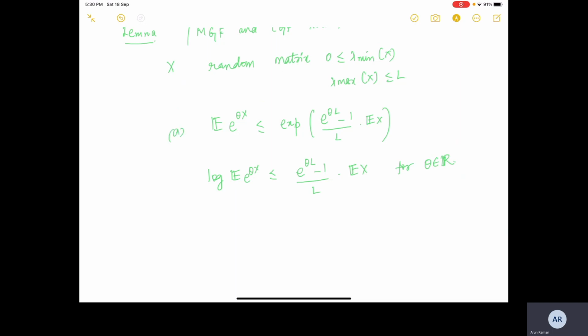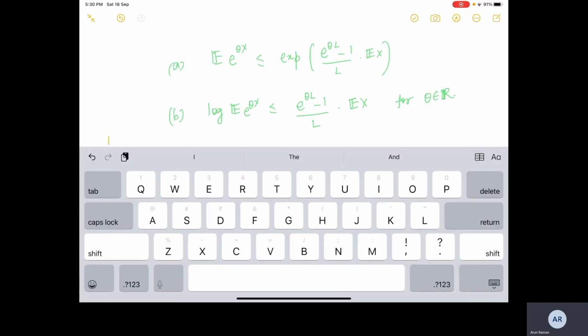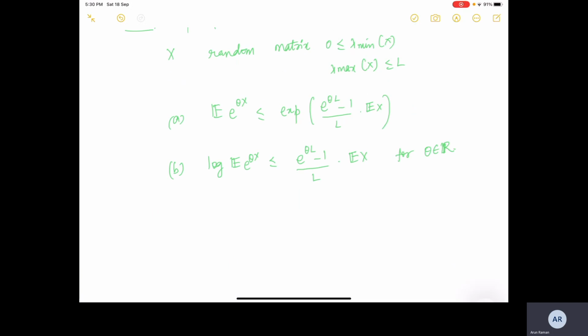So this is the first claim and this is the second claim. I mean, if we know the first claim, the second claim is quite simple. Okay, so one thing here which we need to be very careful about is that this is a different kind of order. This is not greater than or less than which we are used to. We will briefly discuss it in just a few moments.